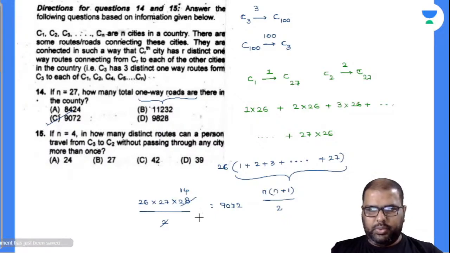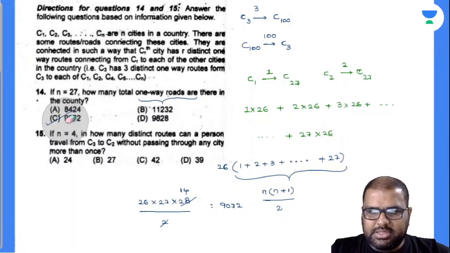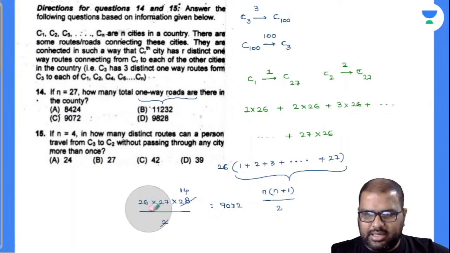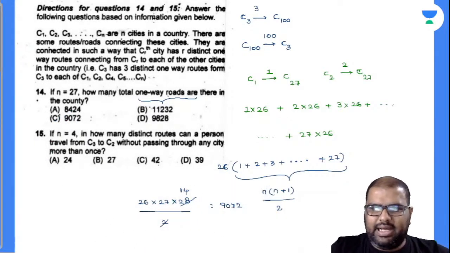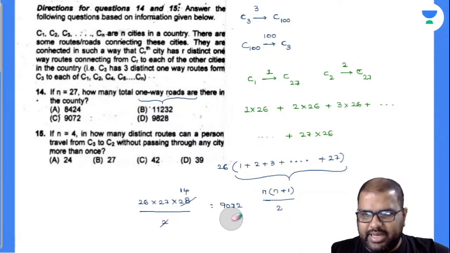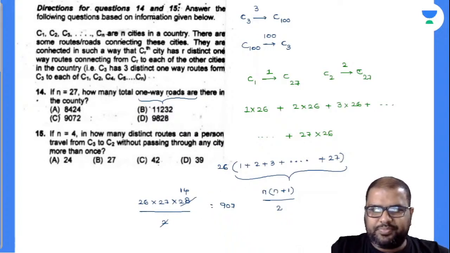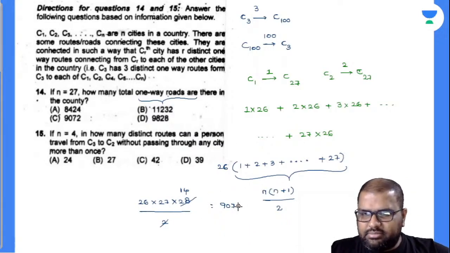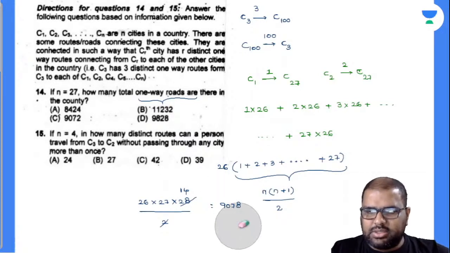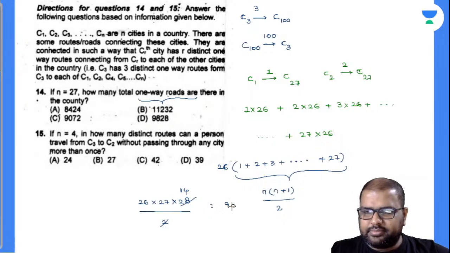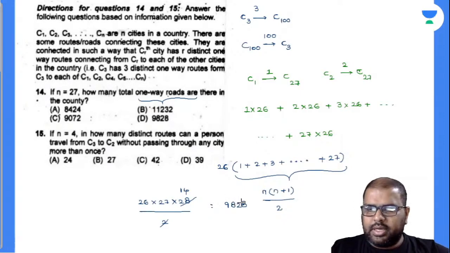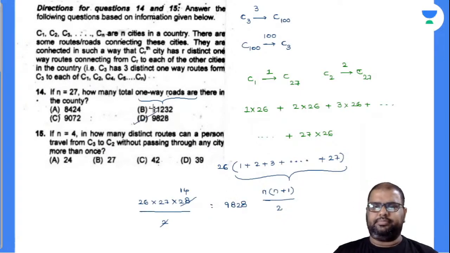Yes, 9828. Sorry, I missed, not 9072. 6 7s are 42, 8 na. Last digit is 8 and there is no need to check also. You can write down directly, 9828. Sorry. Calculate your errors. 9828, and your option number B.